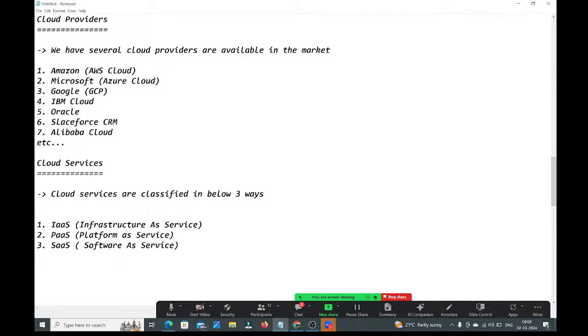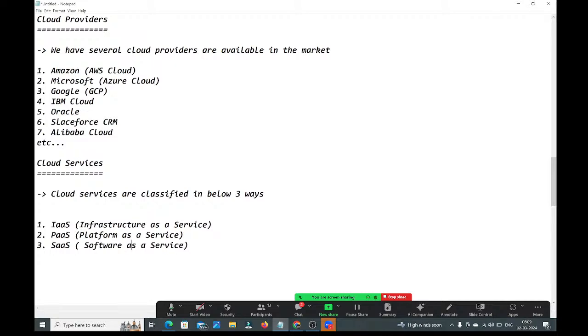So they provide infrastructure as a service, platform as a service, and software as a service. The entire cloud services are classified in these three ways: IaaS, PaaS, and SaaS.